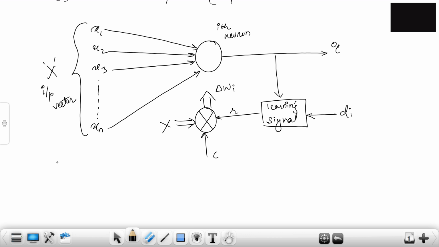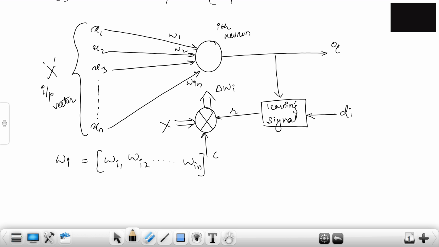Now Wi, the weights of the ith neuron, will be Wi1, Wi2 and so on till Win. Why is that? Because there are n inputs and all these inputs will have weights, so W1, W2, going on till Win. I is for the ith neuron.